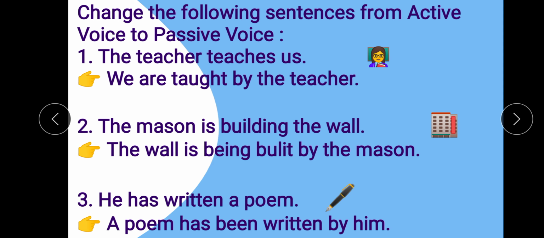Then with the subject a poem, we will add has. Then as it is perfect tense, we will use been after has. Then written, the past participle form of the verb, then by, and then the subject of the active voice, here he, we will change it into him.